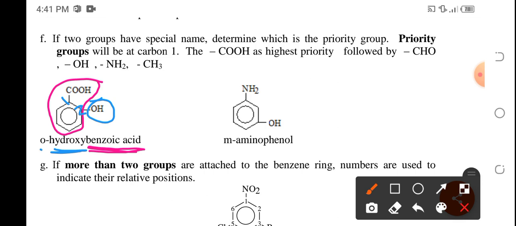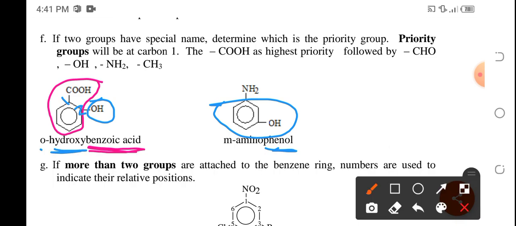So they're going to have an ortho position, and that is ortho hydroxy benzoic acid. Okay? This one will become aniline, but this is also phenol. So which has more priority, is it aniline or phenol? But it says in our listing that OH has more priority than NH2. Okay? So therefore, phenol has priority.